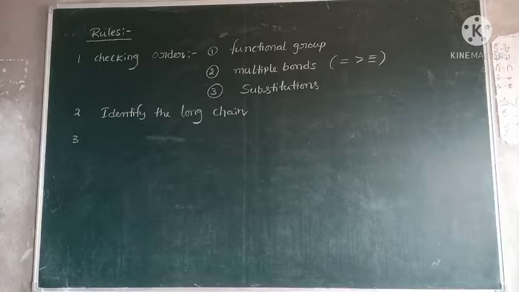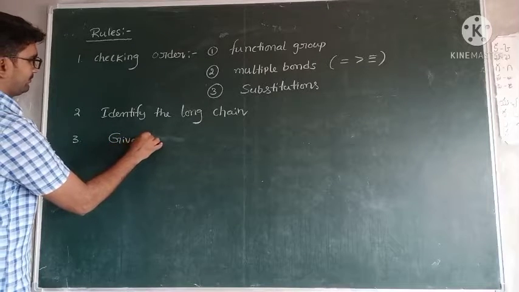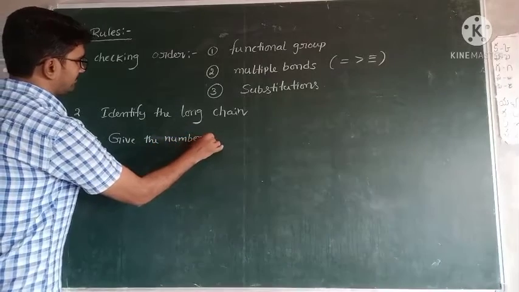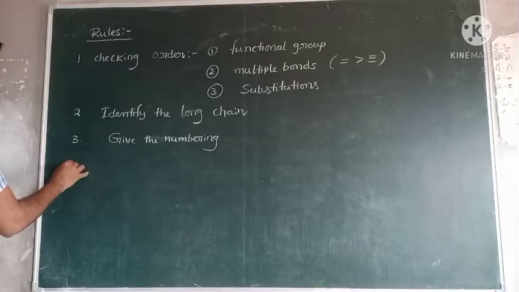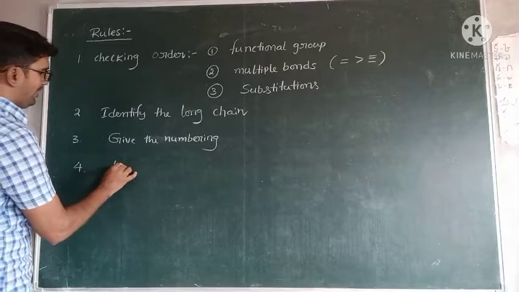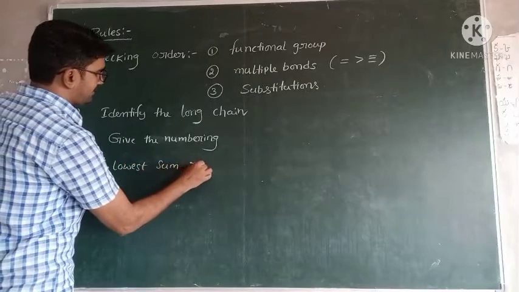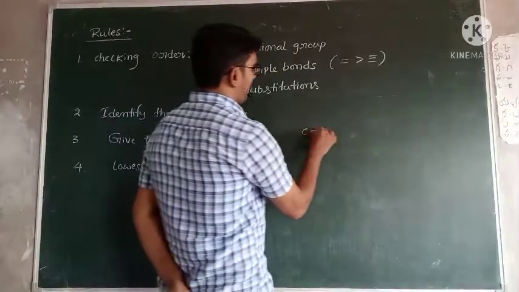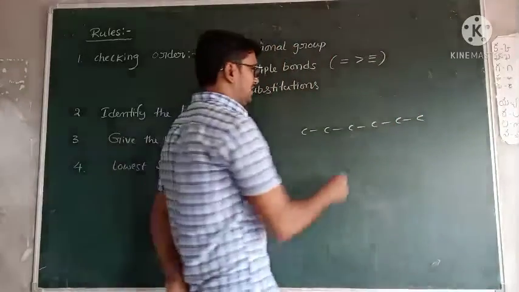Give the numbering. Okay, right? After giving the numbering, the lowest sum rule. Lowest sum rule. One simple example for this one, just for a small explanation.